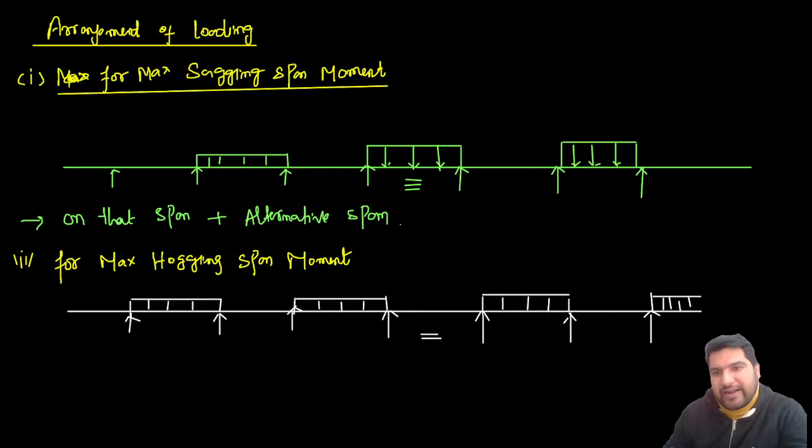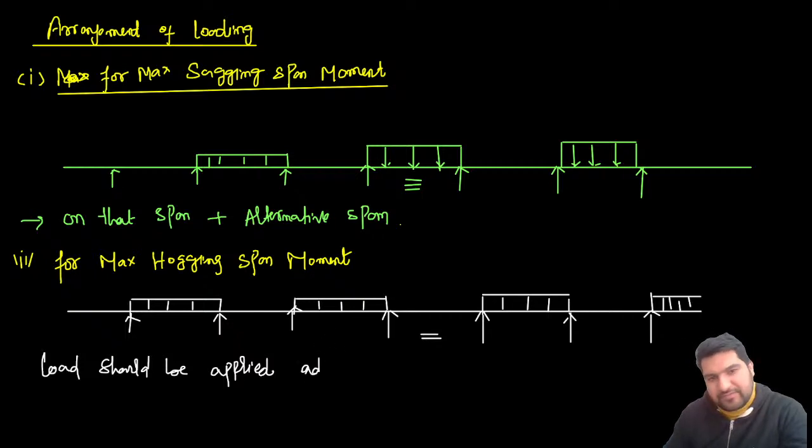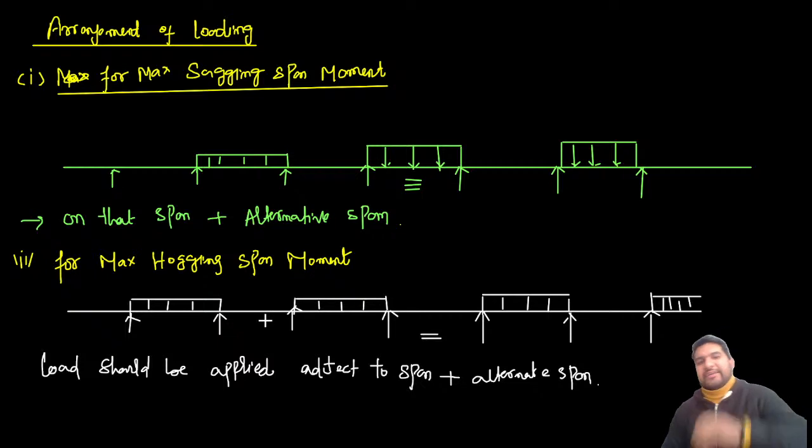So I will write down where the load should be applied: adjacent to the span, plus alternate span. So these are the conditions of maximum hogging span moment and the sagging moment.